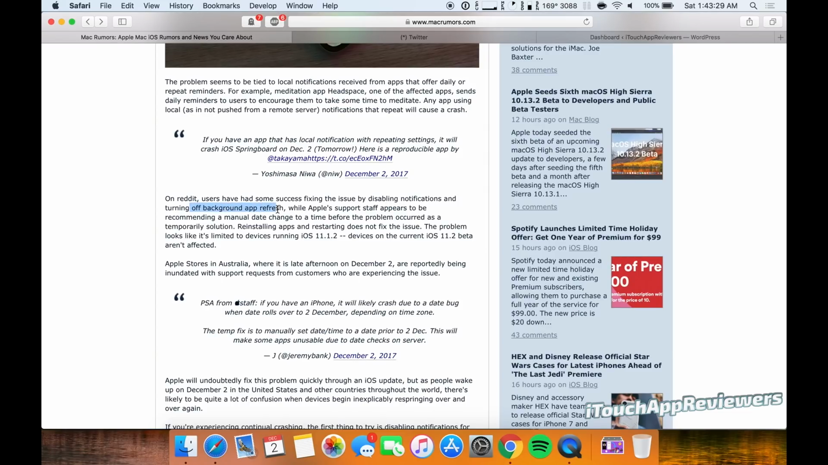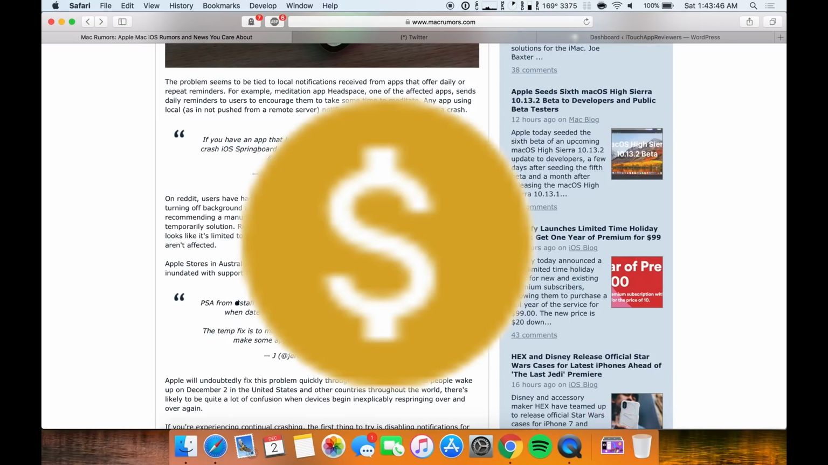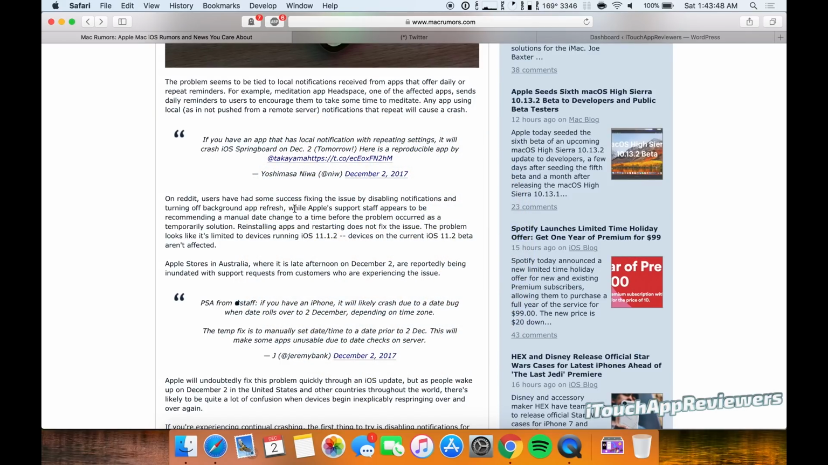So on Reddit, some users have found success fixing the issue by disabling notifications and turning off background app refresh. I actually have not experienced this issue. I don't know that I have any apps that utilize local push notifications, but I also don't have background app refresh on. And again, you should disable notifications on any app that you don't actively care about. Any app that you guys don't care about that much, disable notifications on it. It'll save you some battery as well.